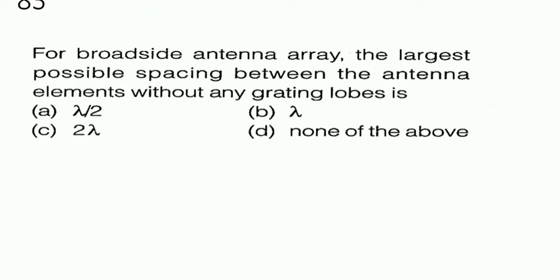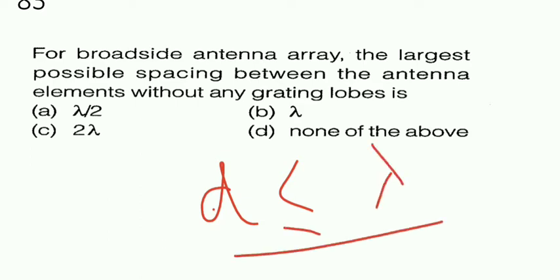So the spacing must be less than lambda, right? So then only we can have an array without a grating lobe.